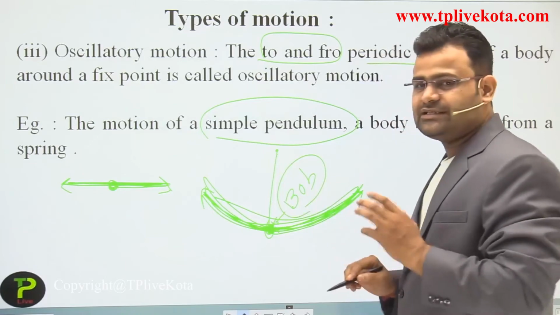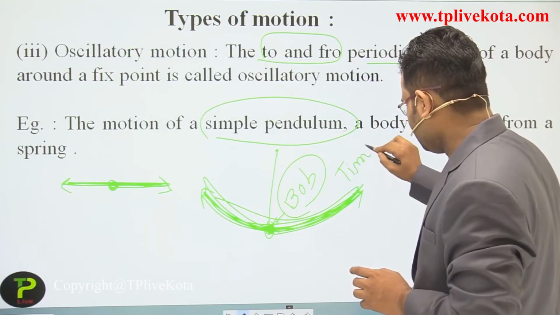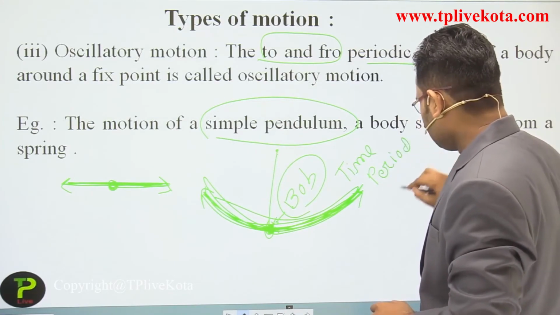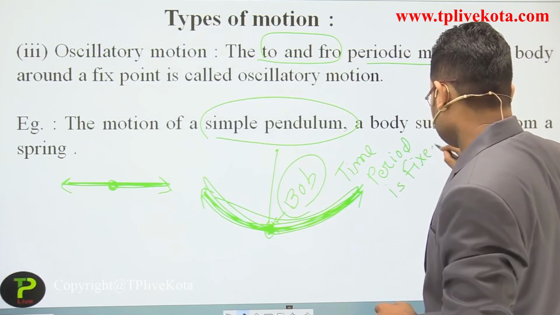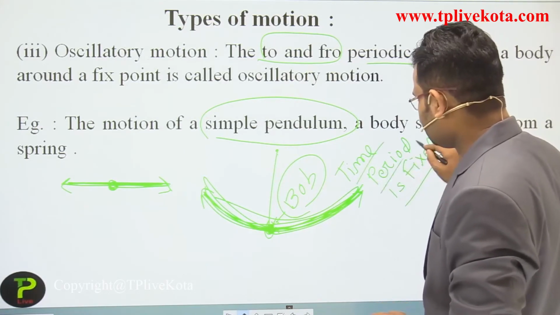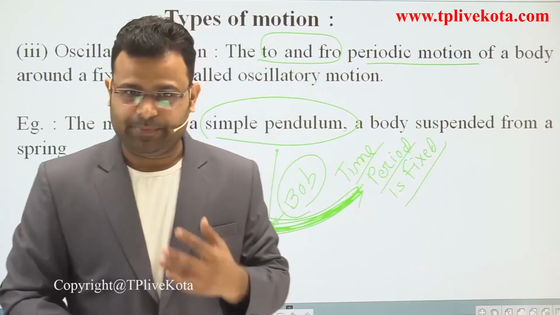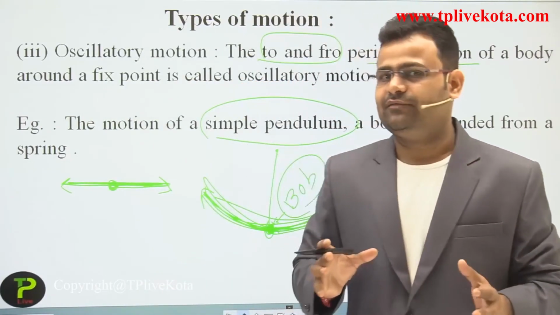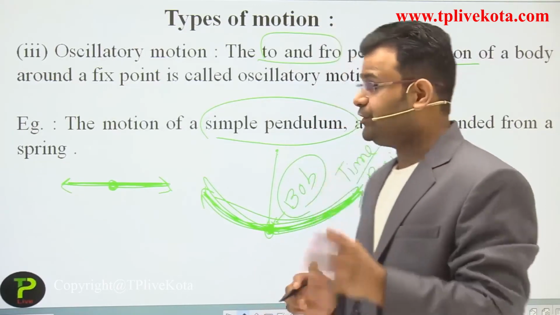But the word is periodic. It says if the time period is fixed, then we can say it is periodic. Periodic means there is a fixed interval of time. If that motion is repeated after a fixed interval of time, then we can say it is a periodic motion.